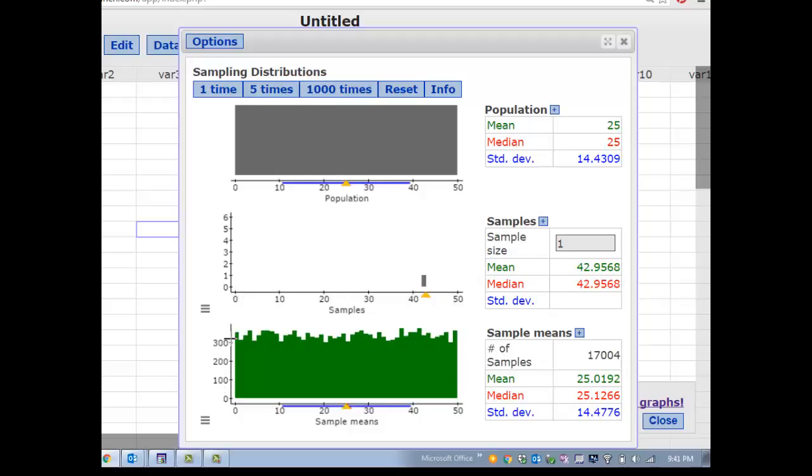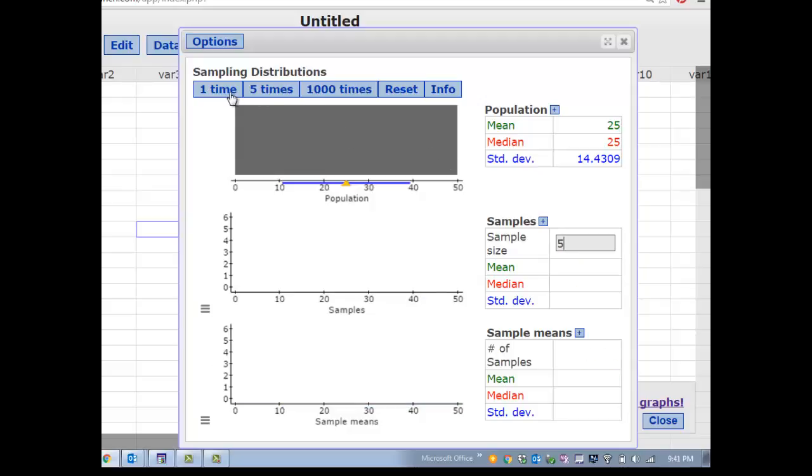And of course, if I'm just randomly selecting one individual at a time, the distribution of these samples is going to be just 1. Well, that's kind of boring. It's not really taking a mean. I only have an individual. So let's maybe select 5 individuals.